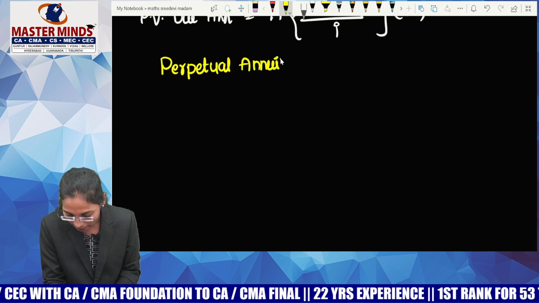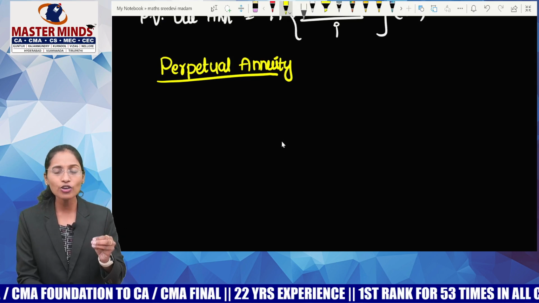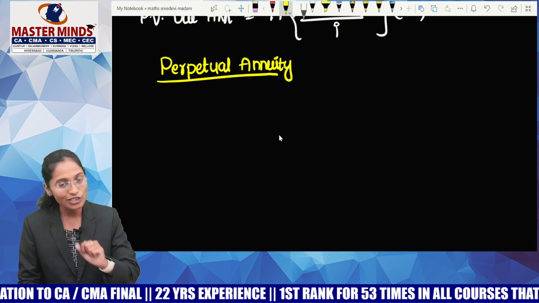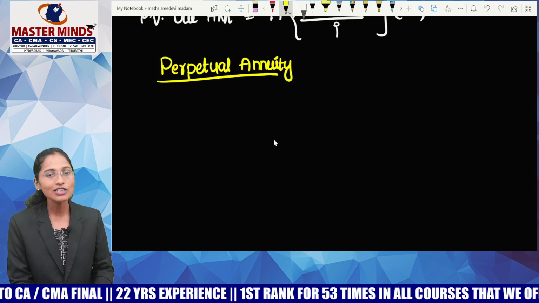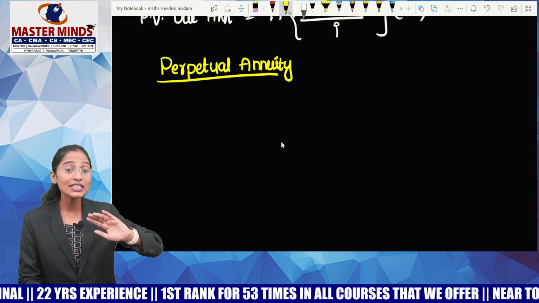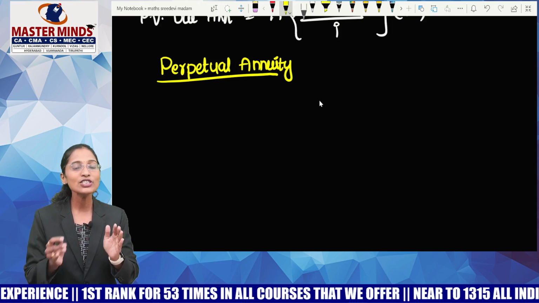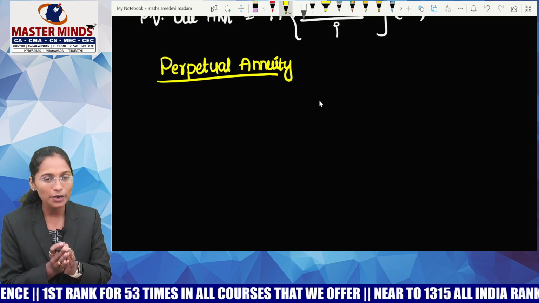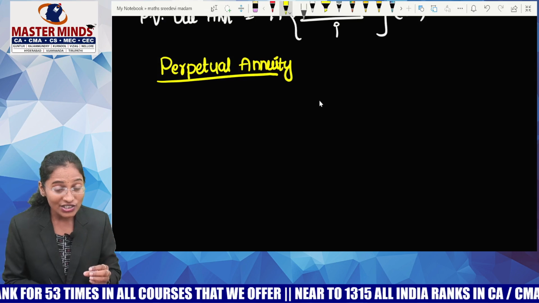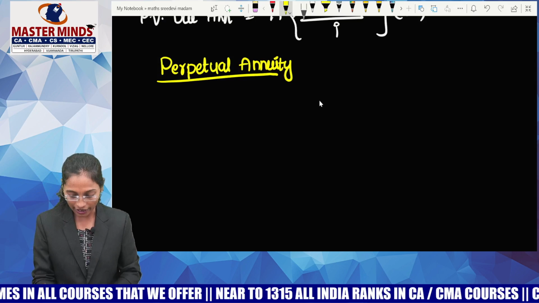Can you please read out the second part? What is the second part? Annuity. This is also, in a short manner, what you can call perpetuity. What is perpetual annuity or perpetuity? This is also an annuity in which payments or receipts happen forever. When it comes to annuity, payments or receipts take place for a definite period, meaning for 10 years or 20 years. But if the payments or receipts take place for an infinite period of time, that is called perpetual annuity or perpetuity.